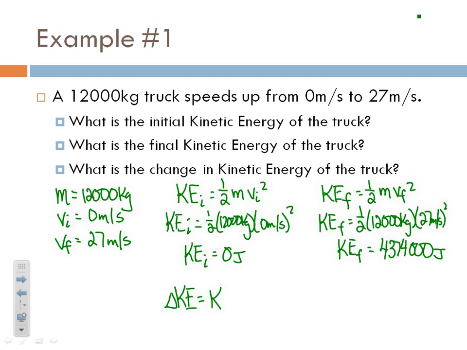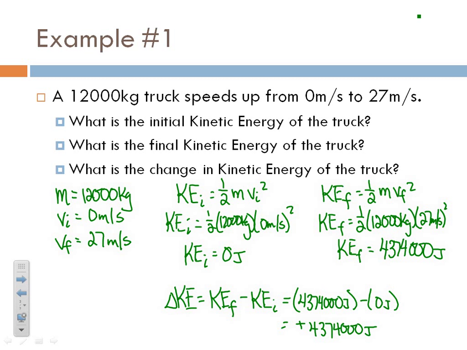We would do this simply by taking the final kinetic energy minus the initial kinetic energy, because that's how we always do changes. Well, if we do this, we have 4,374,000 joules minus our initial 0 joules, and we get a positive 4,374,000 joules. So that's how much our kinetic energy changed by. And where did all of that kinetic energy come from? It came from the force of the engine doing work on the object. All right? So there it is.